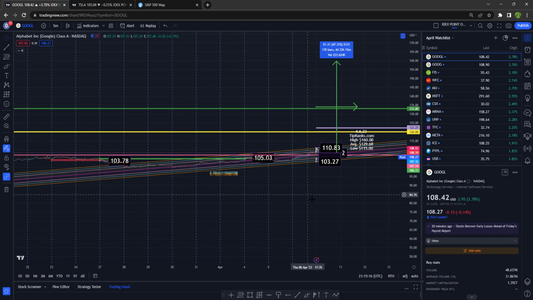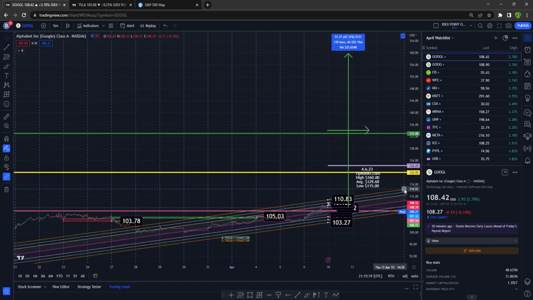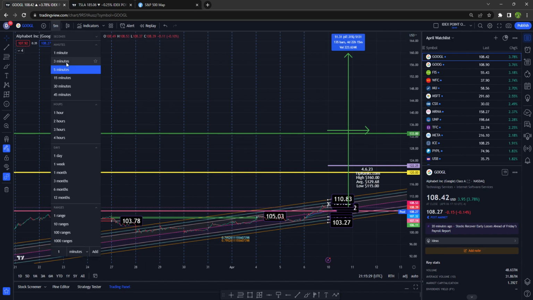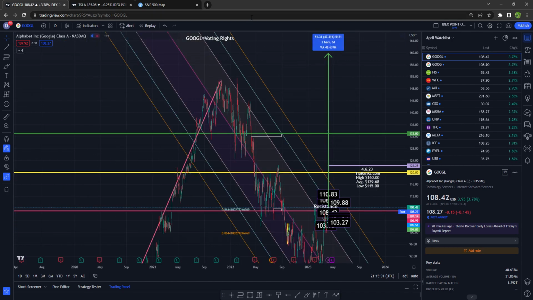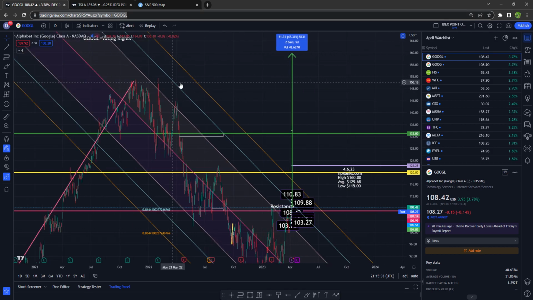Of course, we may never get there, or it could take a very long time to do so. So if you are investing and you're just letting it ride, hopefully we'll get to that point. Now that is a look at Google on the 5-minute time frame. I'm going to show you quickly what we look like on the daily time frame.